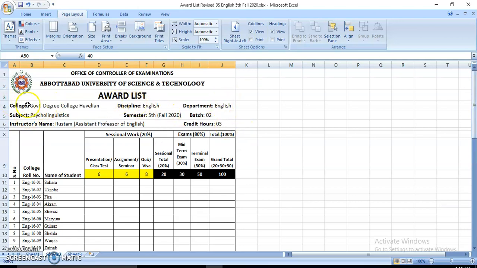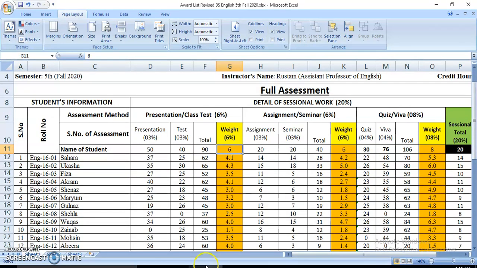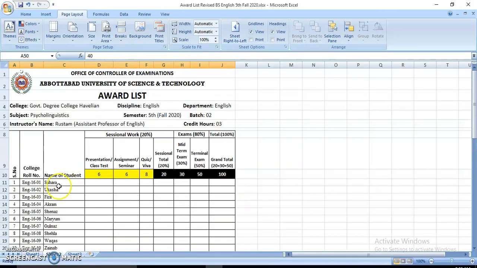Again I have shown college name, discipline, the whole of the detail which has been shown on the previous sheet should be shown here. In my previous video I have explained this sheet with all the formulas. Everything is automatic. Whenever we change an item, other items will be changed. Now how can we produce the second sheet? The second sheet is linked. Let me show you.